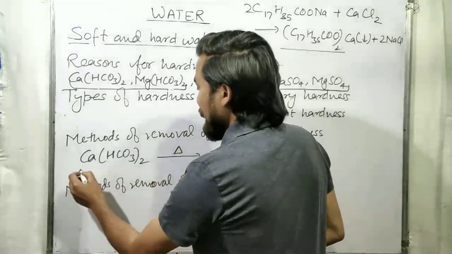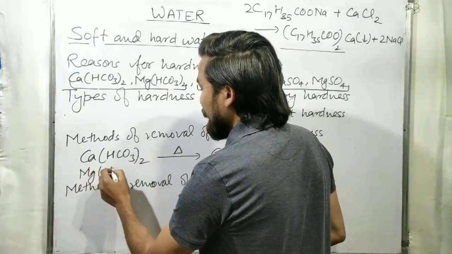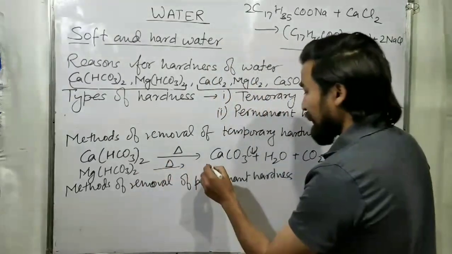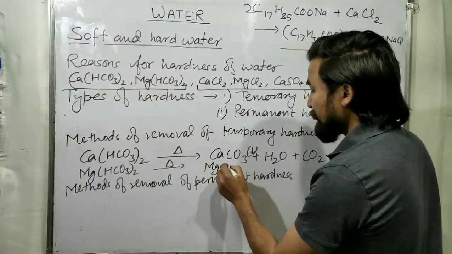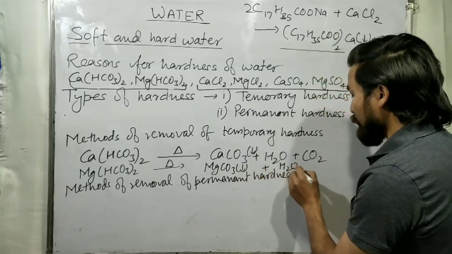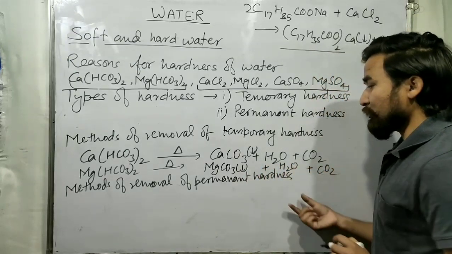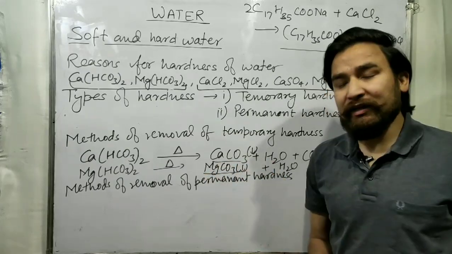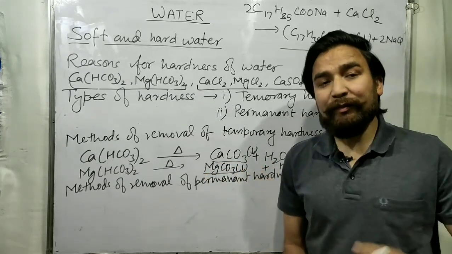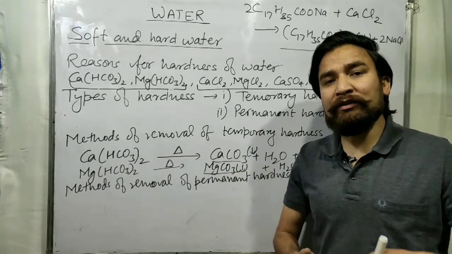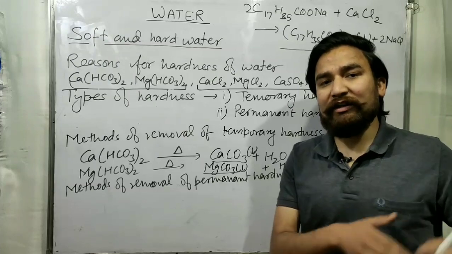Similarly, magnesium bicarbonate, Mg(HCO3)2, is going to form MgCO3 plus H2O plus CO2. So it is going to form magnesium carbonate and calcium carbonate, which form a precipitate. Now you can remove this precipitate just by using a filter paper,